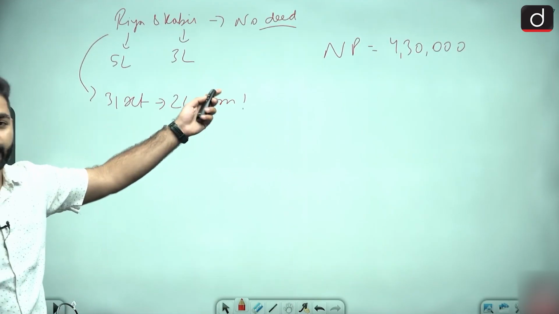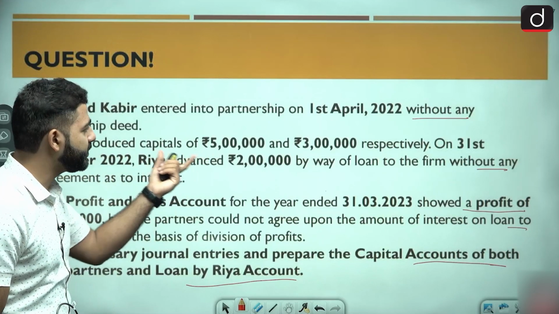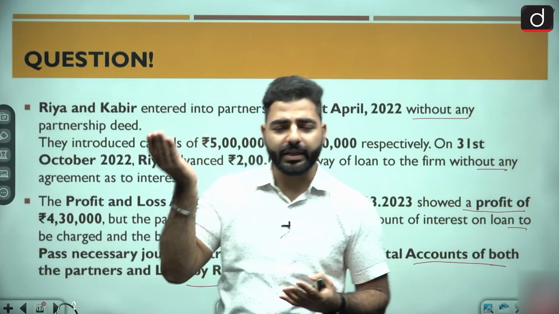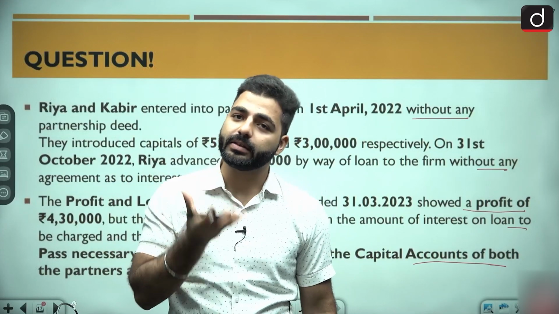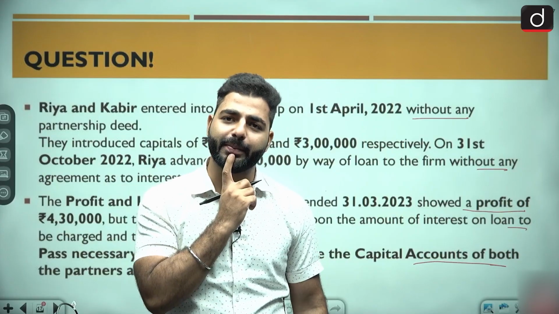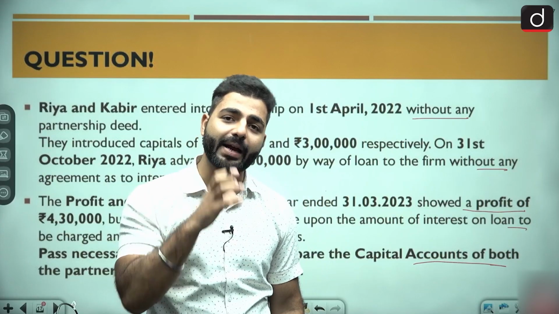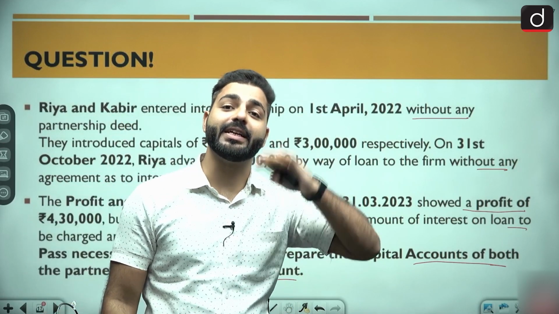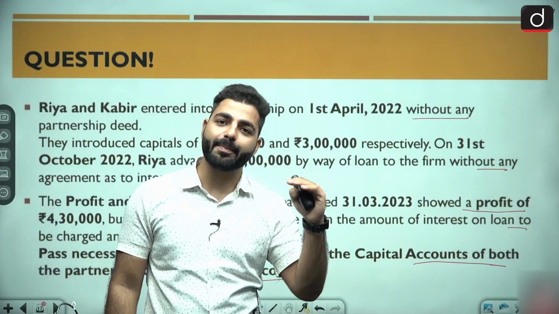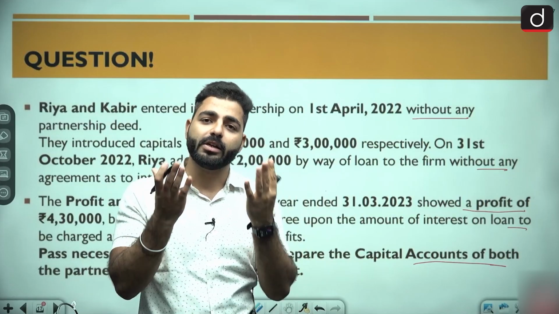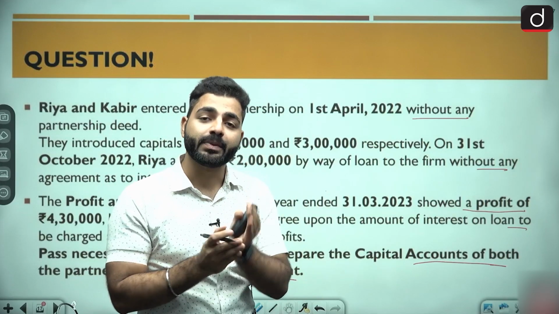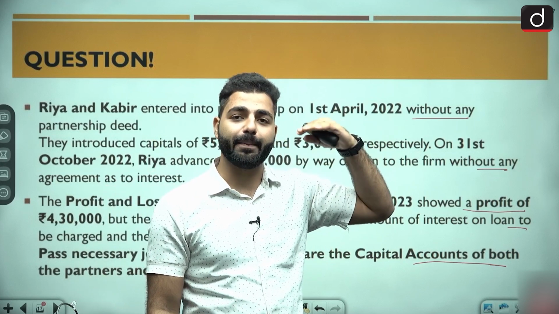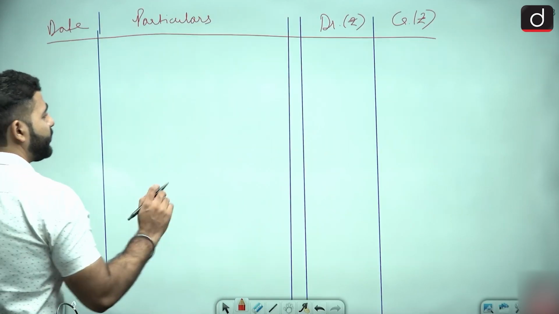So now the first entry. Now let us look at the first point of the question. It says they introduce capital, right? So remember, when someone brings capital, what is the entry? What is increased for the firm? The firm is getting an amount, so it means the bank account will be debited because someone is introducing money. So bank account debit to the capital account of the partner, because when capital increases, it gets credited. Capital increases, always credit. C for capital, C for credit. Capital has a credit balance. So whenever the capital is increasing, you will credit it. And bank is an asset. The firm's bank is increasing, so that will be debited. Debit your assets.